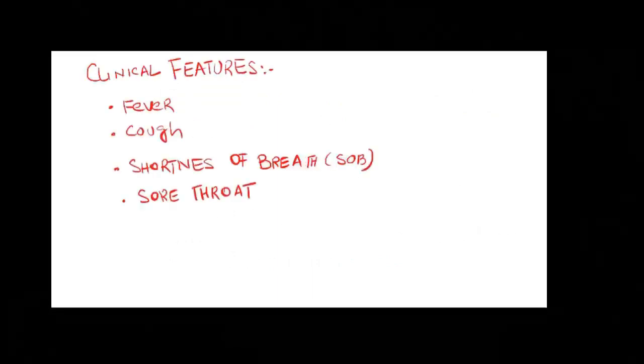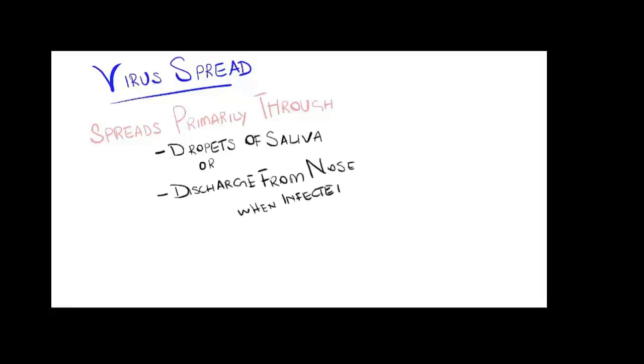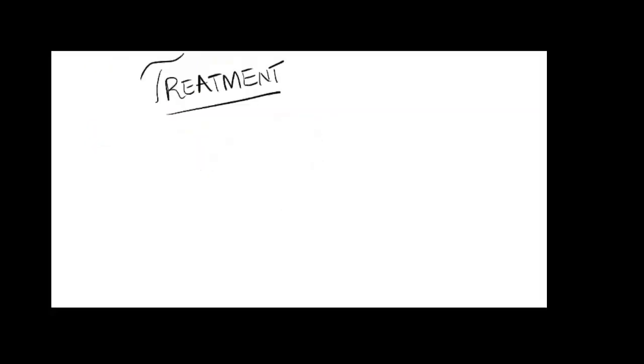Now there are a few clinical symptoms or features of the coronavirus like fever, cough, shortness of breath, sore throat and tiredness. Now, how is the coronavirus spread from an infected person to another person? It spreads primarily through droplets of saliva or discharge from the nose when an infected person coughs or sneezes.